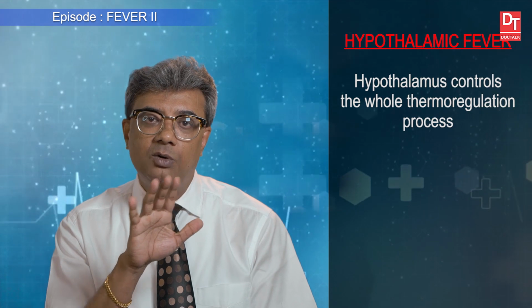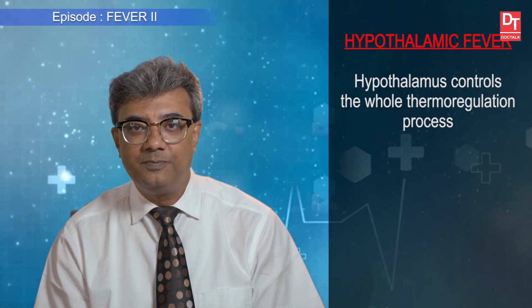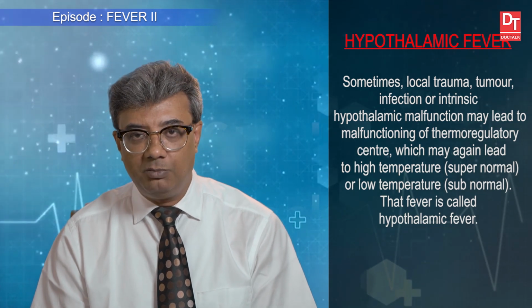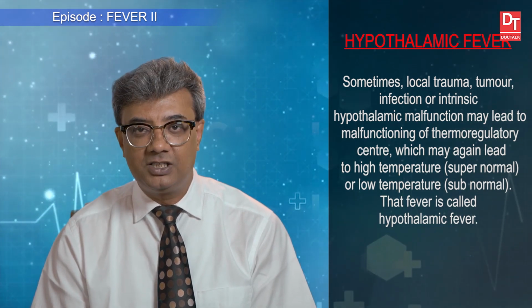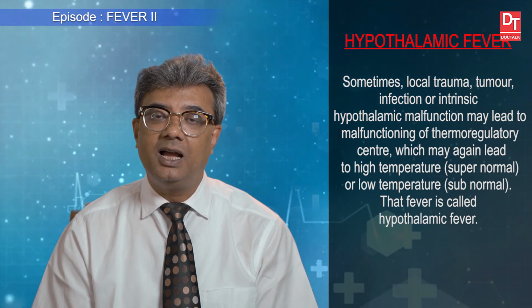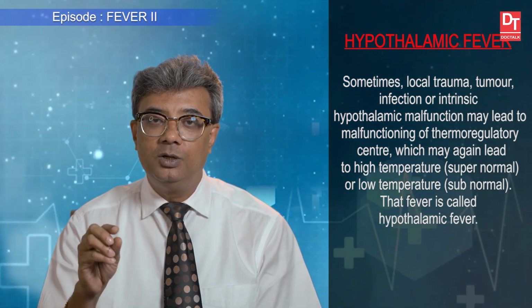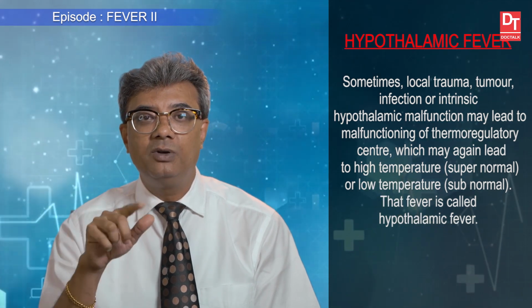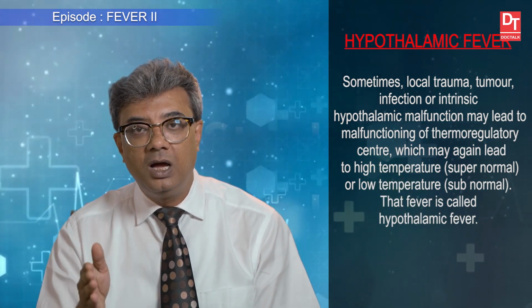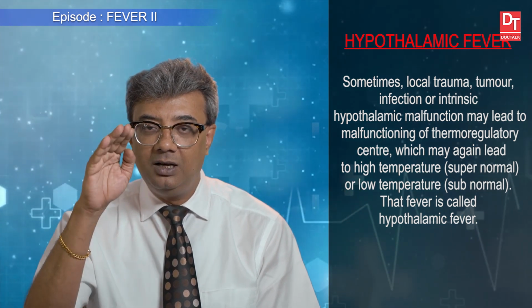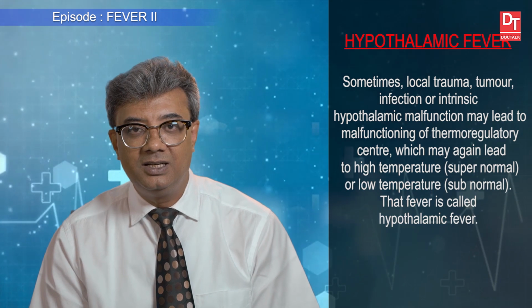Hypothalamus is controlling the whole thermoregulation process. Now, due to some reason, suppose local trauma, tumor, infection or intrinsic hypothalamic malfunction, all may lead to malfunctioning of the thermoregulatory center, which may lead to high or low temperature. That means subnormal or supernormal temperature.